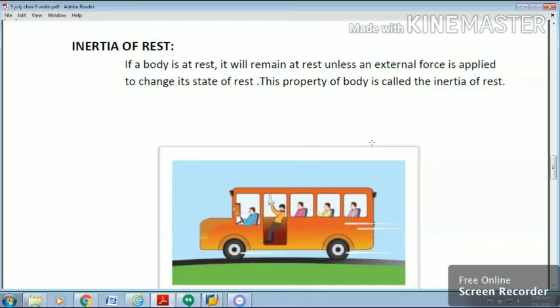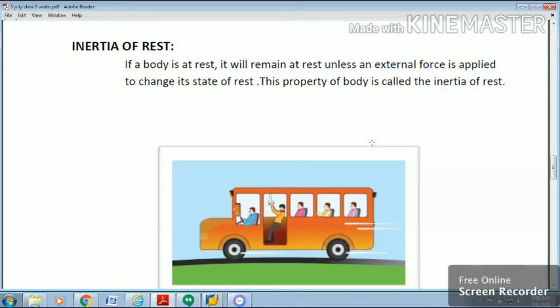Suppose when a bus suddenly starts moving forward, the passenger standing or sitting in the compartment tends to fall backward. This is due to the inertia of rest. The reason is that the lower part of the passenger's body, which is in close contact with the bus, shares the motion at once as the bus starts moving, but the upper part, due to inertia of rest, cannot share the motion simultaneously, and so it tends to remain in the same place.